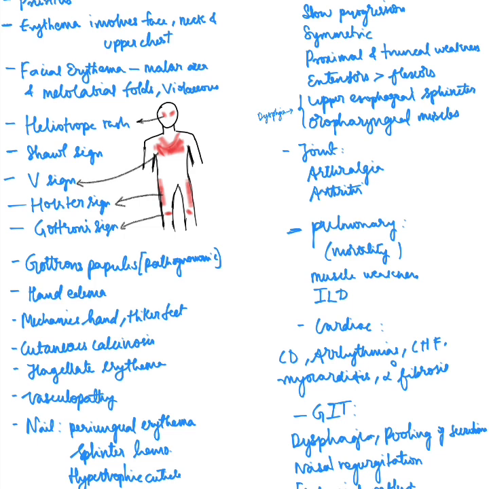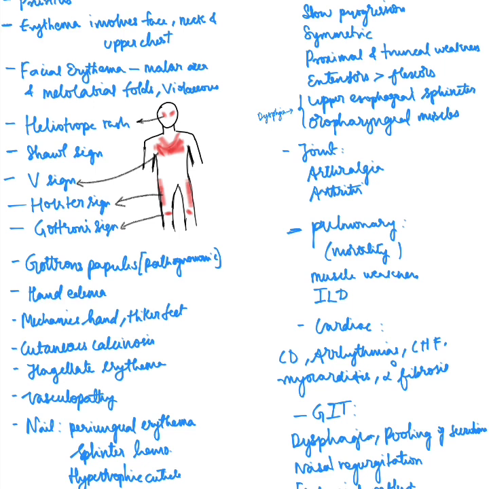Then joint involvement includes arthralgias and arthritis. It is a non-erosive and non-deforming arthritis, and it is symmetrical, and it involves the small joints of the hand, wrist, and also ankle. And then pulmonary manifestations, these are a major cause of mortality. They can present with dry cough, dyspnea, exertional dyspnea, and even crepitations on chest auscultation.